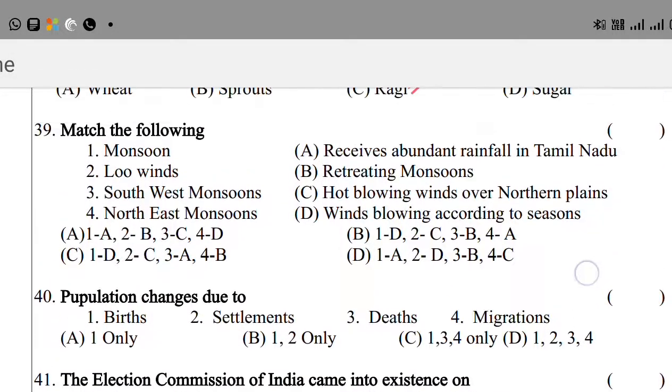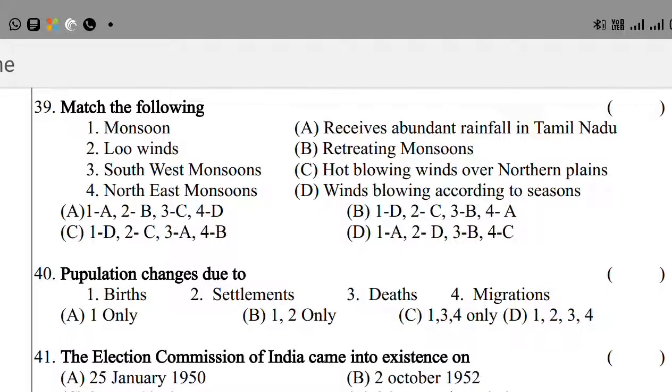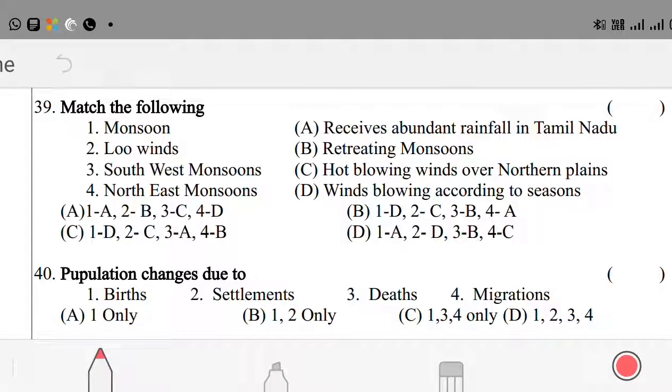The next question here, match the following given. Match the following 1, 2, 3, 4: 1 monsoon, 2 low winds, 3 southwest monsoon, 4 northeast monsoon. With: winds blowing according to seasons, hard blowing winds over northern plains, retreating monsoons, receive abundant rainfall in Tamil Nadu. So monsoon stands for winds blowing according to seasons.